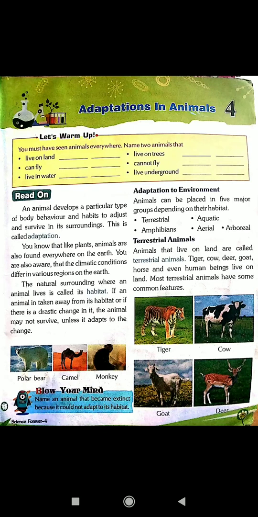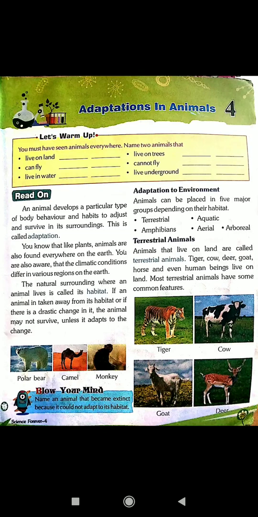You know that like plants, animals are also found everywhere on the earth. You are also aware that the climatic conditions differ in various regions on the earth. The natural surrounding where an animal lives is called its habitat.